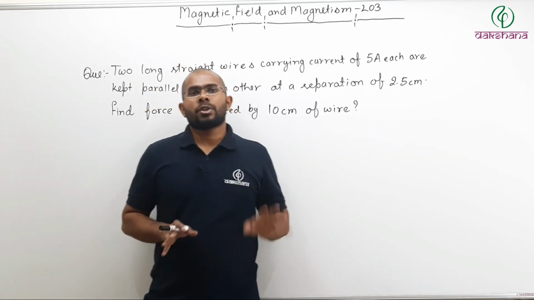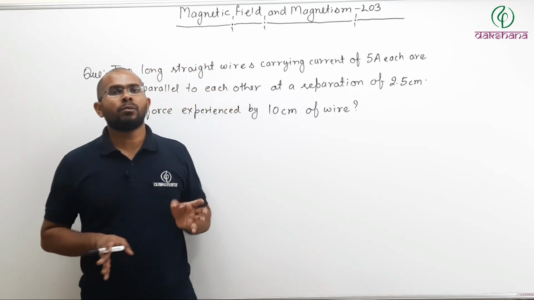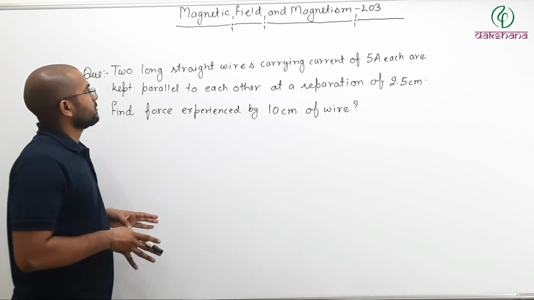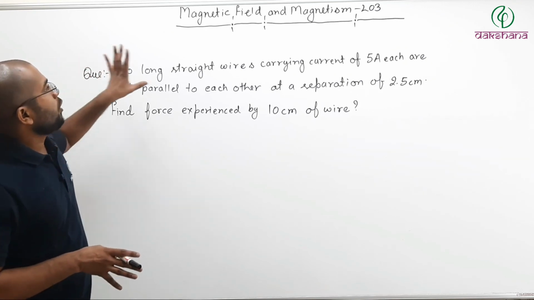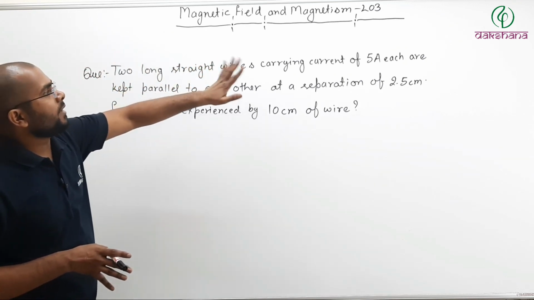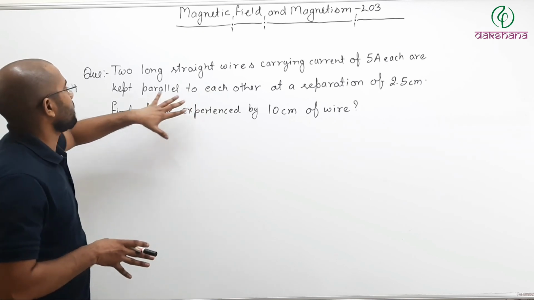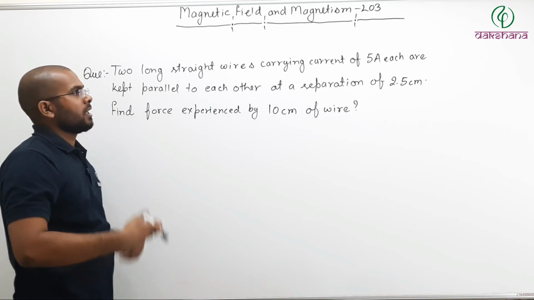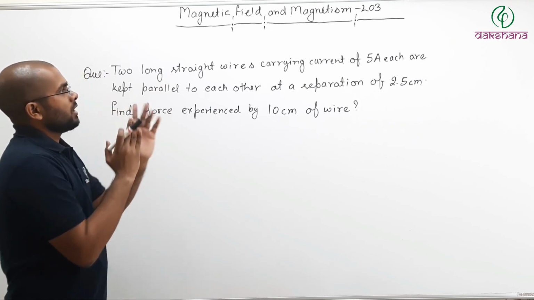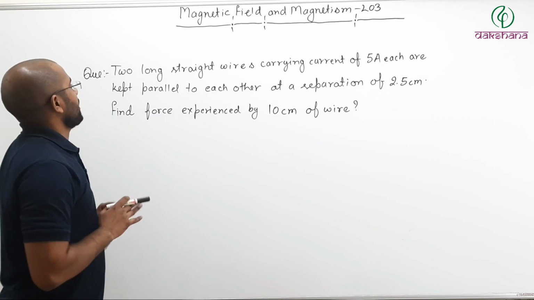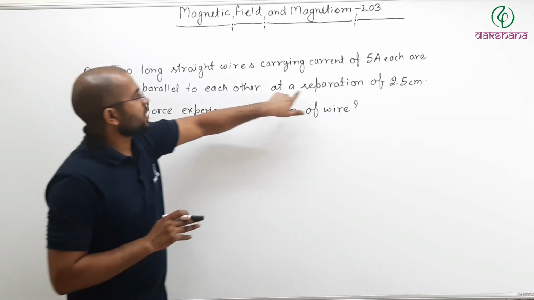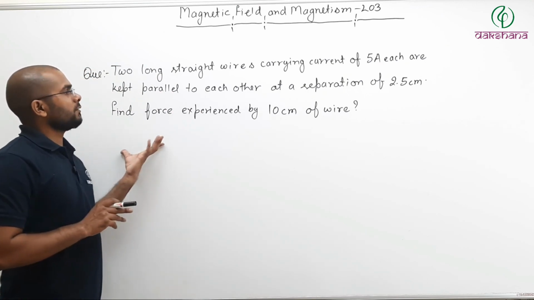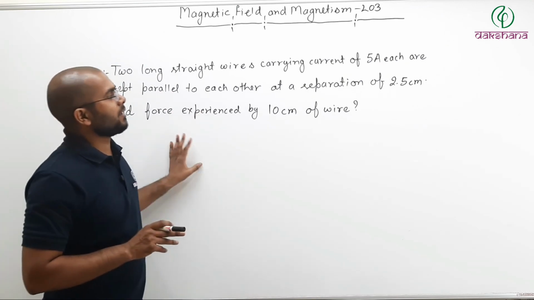So let us solve a question based on force between two parallel wires. Now you can pause the video and try to solve it yourself. The question is, two long straight wires carrying current of 5 ampere each are kept parallel to each other. Now the separation between them is 2.5 centimeter. Find the force experienced by 10 centimeter of wire.